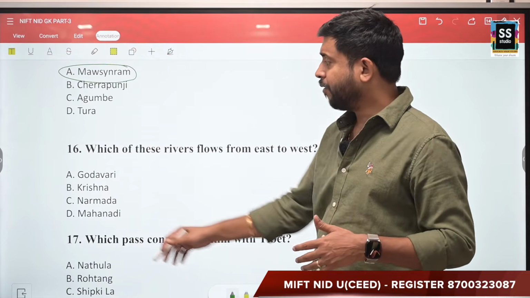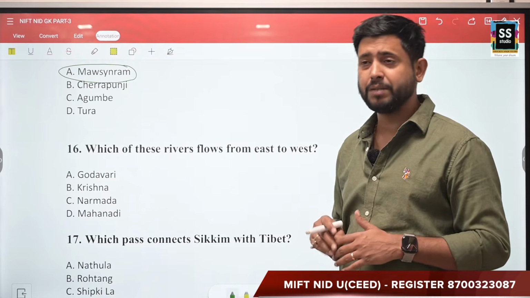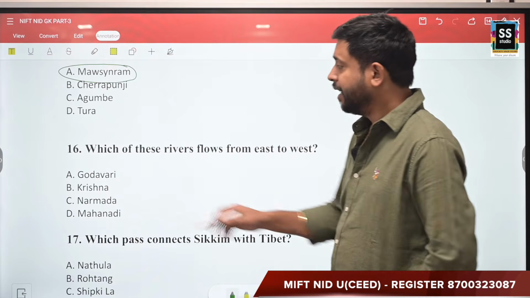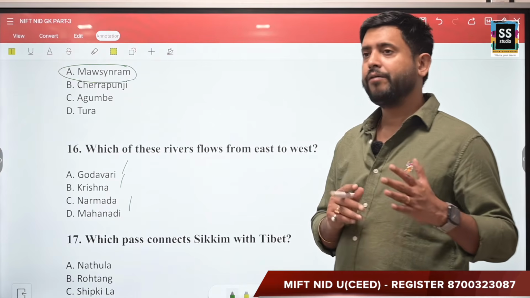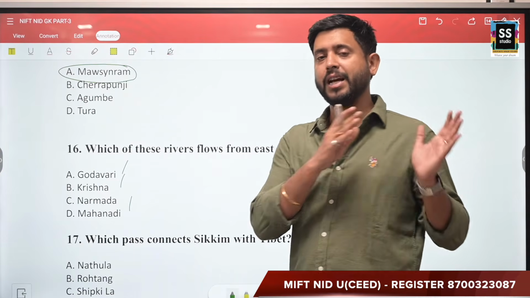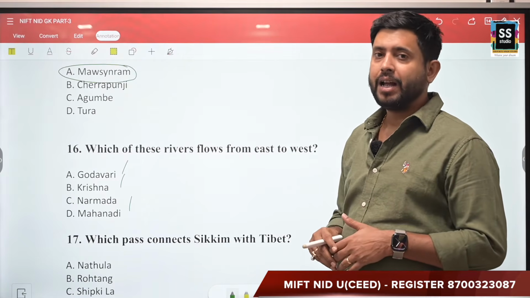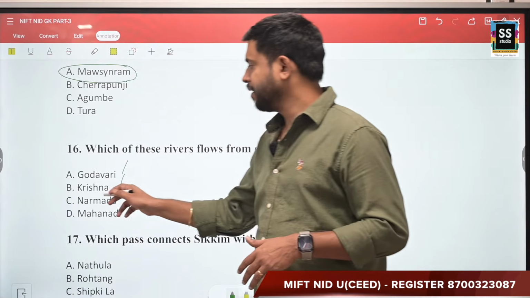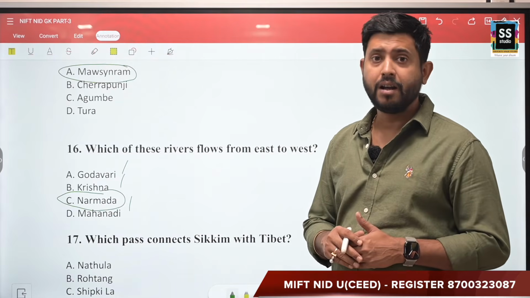Out of these four, I'm not sure whether I have taught you guys, but in the class I have already explained this. Godavari, Krishna and Mahanadi flow in the eastern direction, that is from west to east, and fall into the Bay of Bengal. But the only river which flows from east to west is the Narmada river.